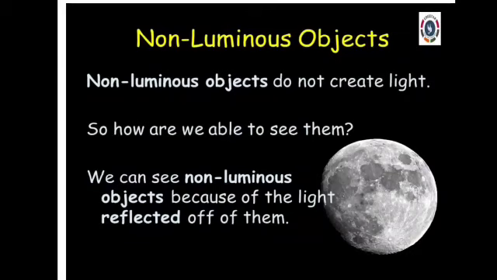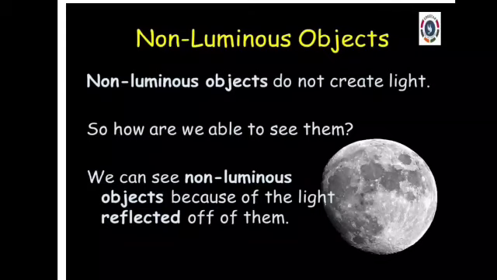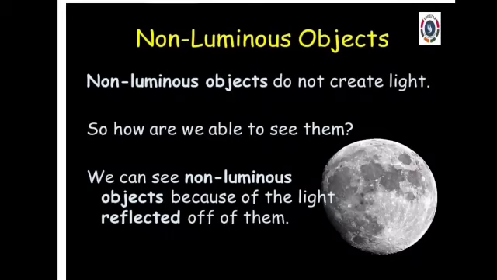Can you say some examples? Look around you: chair, table, your pen, pencil and the moon. These are all examples of non-luminous objects. Then how can we see these objects? These objects just reflect the light rays which fall on them. That's why we can see.